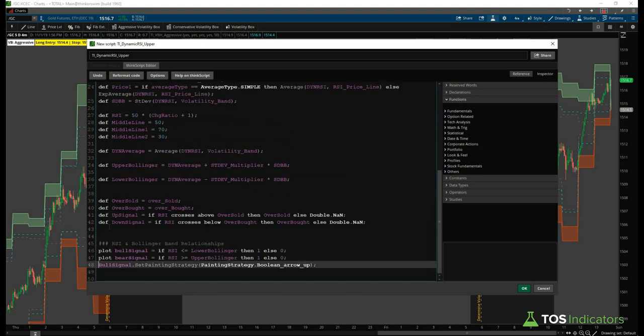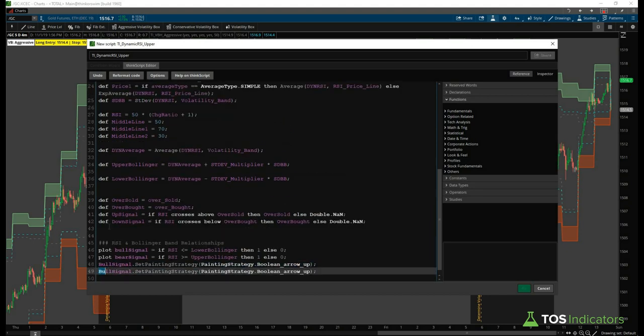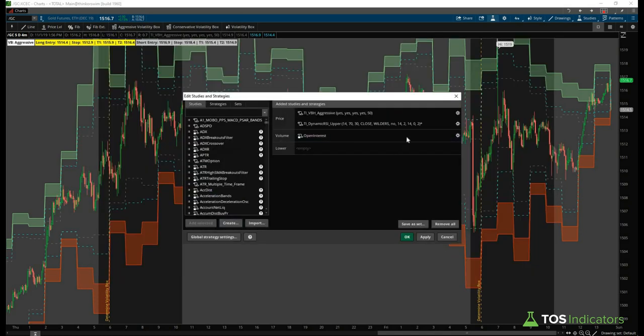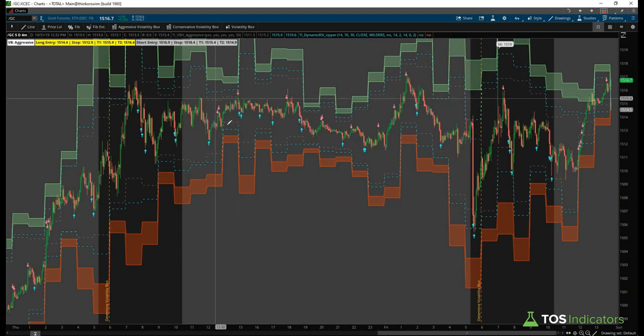We can close that off. Then if we copy paste that in one more time, we can change the bull to bear, and then we'll change our arrow up to say arrow down. Right? Now, if we click OK, hopefully what we should see are at least some arrows starting to populate on our charts, which we do see. We see a bunch, actually, and this is what we were talking about.